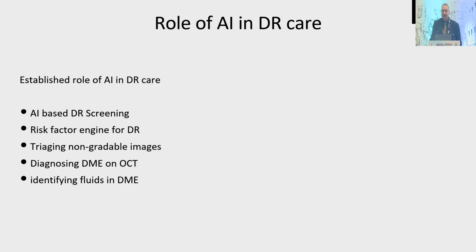So this is something which should be used so that we can screen more people with diabetes with existing manpower. The risk factor engine for diabetic retinopathy is very important for a country like ours, where the load of people with diabetes is very high. If we can triage the non-gradable images, because using non-mydriatic cameras, nearly 30% of the images are non-gradable, and improve this to some level, that is something AI has been doing now. Diagnosing diabetic macular edema on OCT is again something which has already been established.